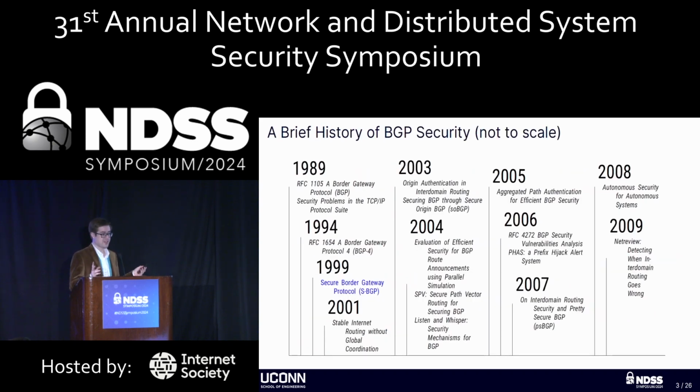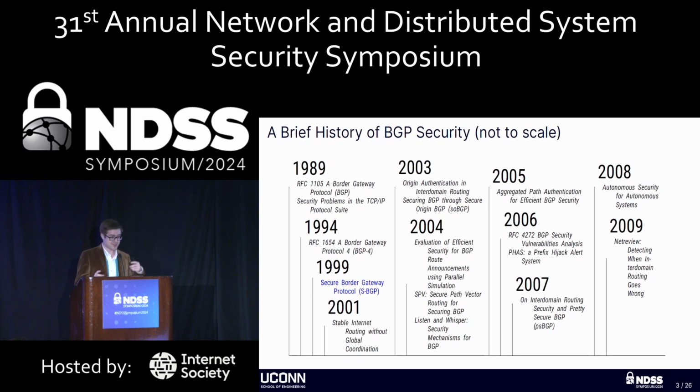BGP security has a long history, and we don't have time to cover all 35 years here. So I've highlighted a few papers that are particularly relevant to BGP-iSec. The first is Secure Border Gateway Protocol, SBGP. This was the first comprehensive proposal on how to secure and authenticate the information in a BGP update message.